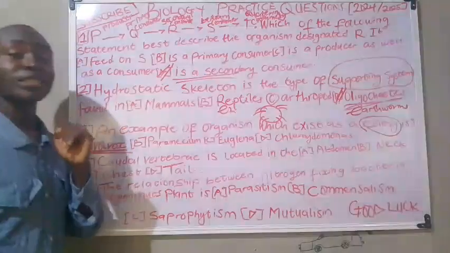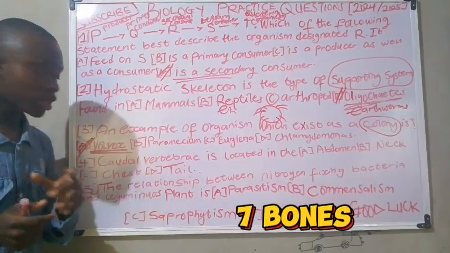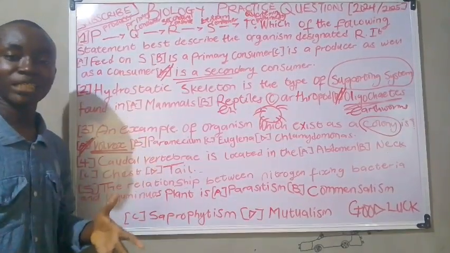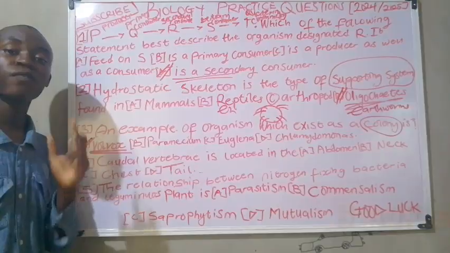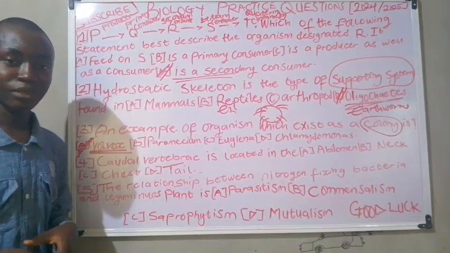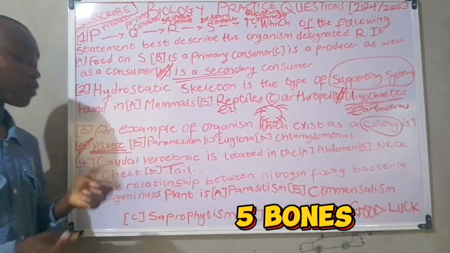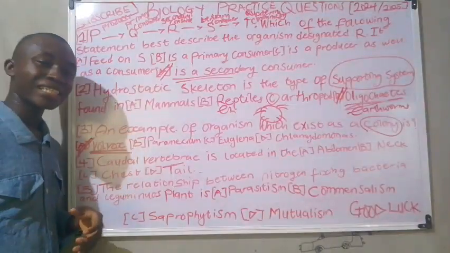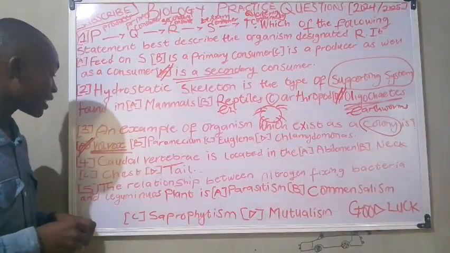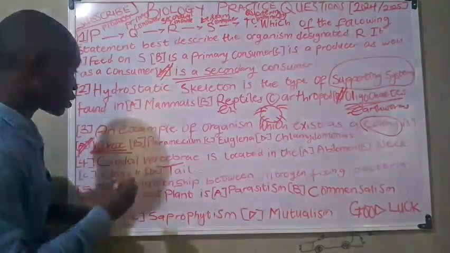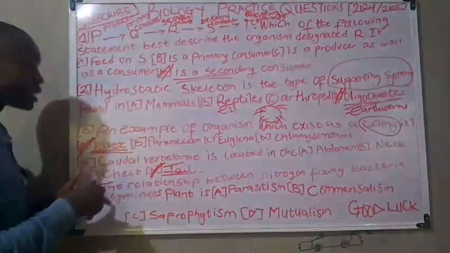Now the cervical vertebrae comprises only 7 bones. The thoracic vertebrae comprises 12 bones. The lumbar vertebrae comprises 5 bones. The sacral vertebrae also comprises 5 bones, and lastly the caudal vertebrae is located in the tail region. Now the correct answer for this is tail. Caudal vertebrae is located in the tail region.